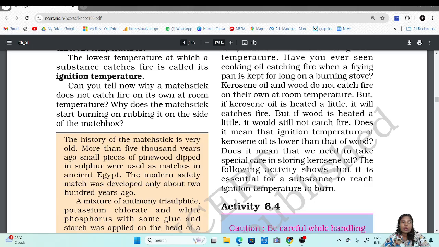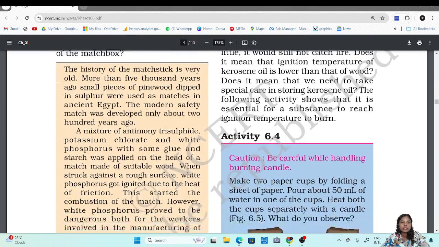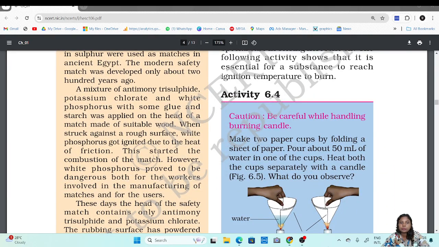Now, can you tell why a matchstick does not catch fire on its own at room temperature? Matchsticks also need some rise in temperature. When we rub it against the side of the matchbox, there is friction and some temperature rise occurs. That is when the matchstick catches fire. Okay, so moving ahead.